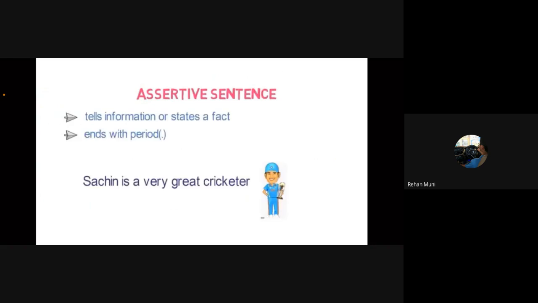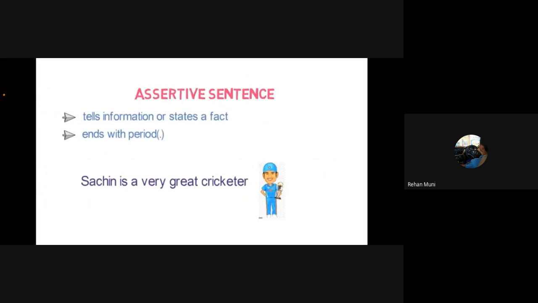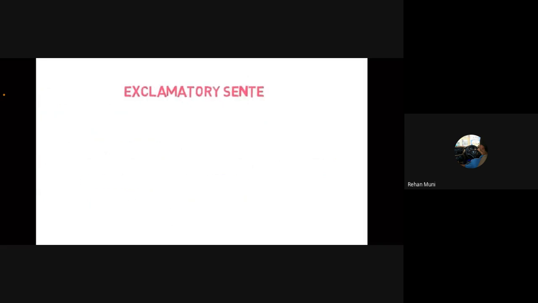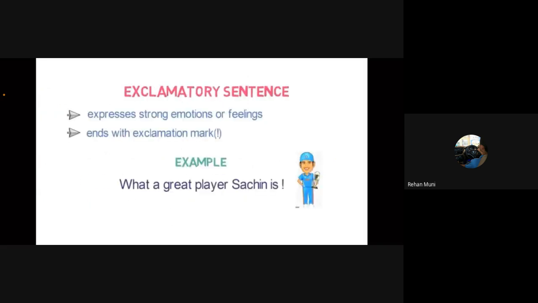So, what is an assertive sentence? An assertive sentence tells information or states a fact. It ends with a period. For example, Sachin is a very great player. Now, let's understand what an exclamatory sentence is. An exclamatory sentence expresses strong emotions or feelings. It ends with an exclamation mark. For example, what a great player Sachin is.